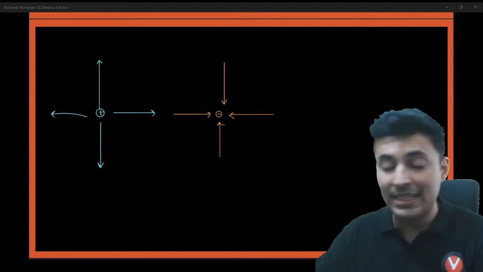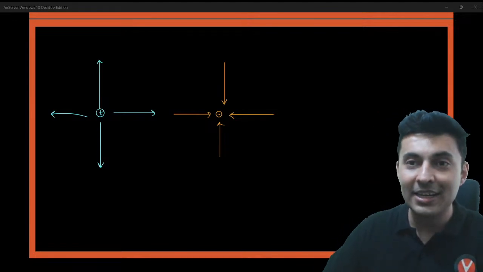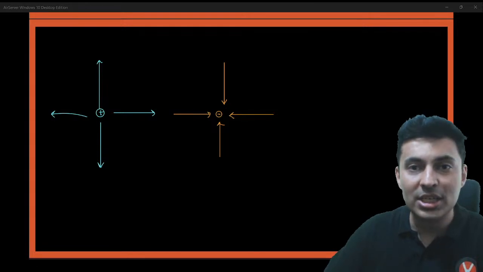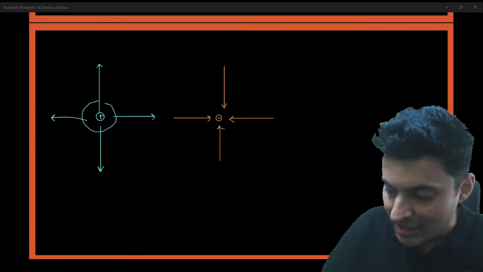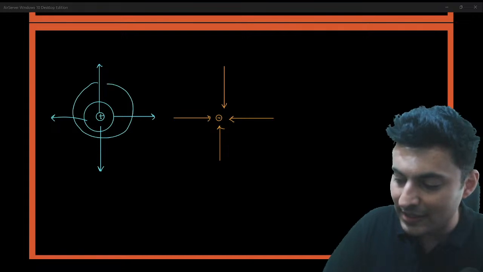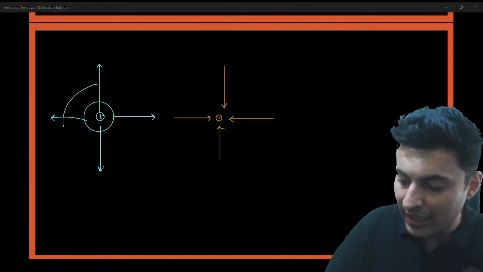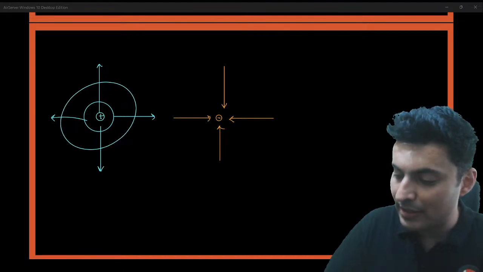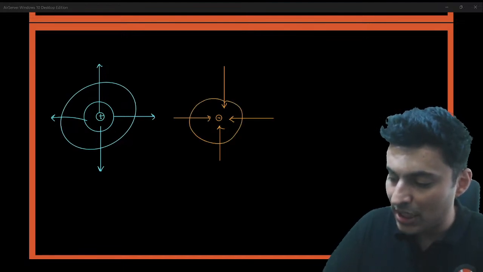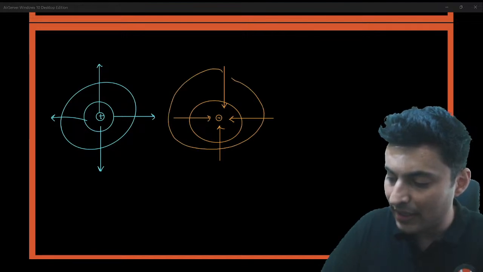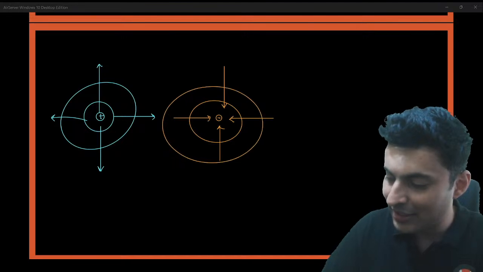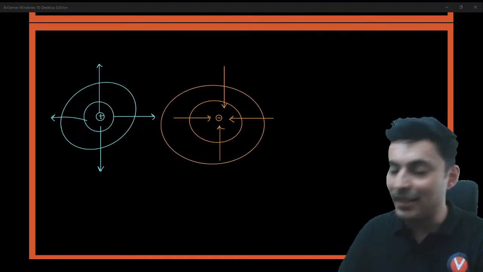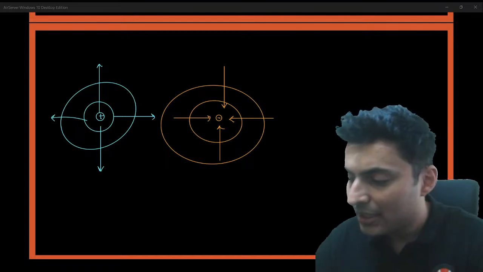How will the equipotential lines look like, my dear warriors? The equipotential lines look something like this. Concentric circles, that's all. They just look like concentric circles, that's it. Same thing for a negative charge also. They just look like concentric circles. Yes, that's it. Perfect. But this is simple.